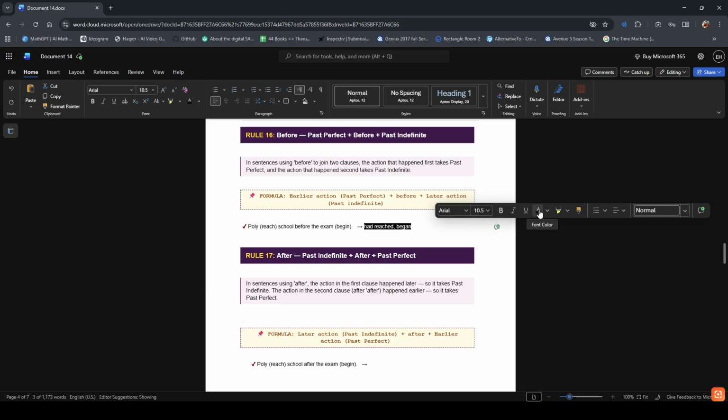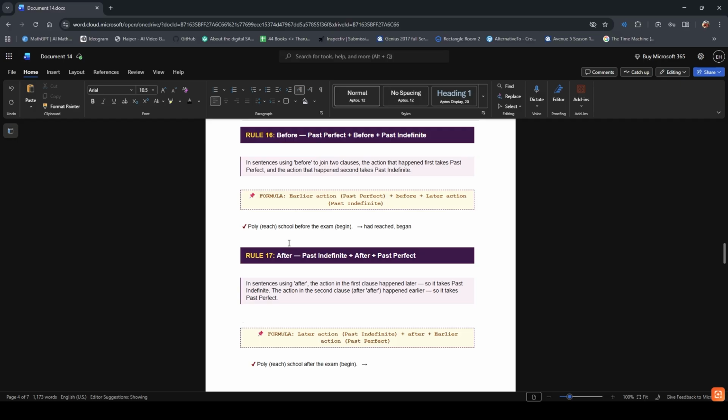Did you understand rule number 16? I remind you again: earlier action becomes past perfect. In this sentence, the earlier action is Polly had reached. After the use of before, the later action becomes past indefinite, began. Moving on to rule number 17. After: past indefinite, after plus past perfect.